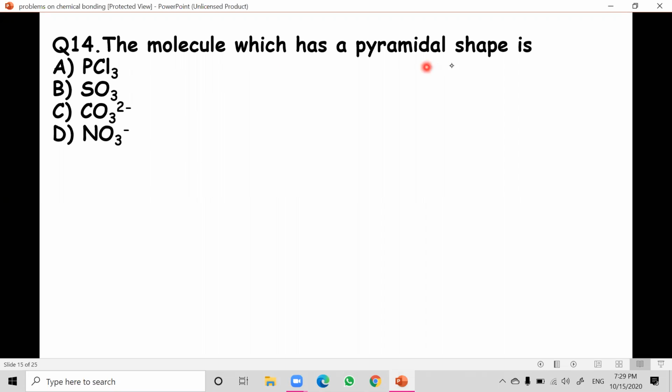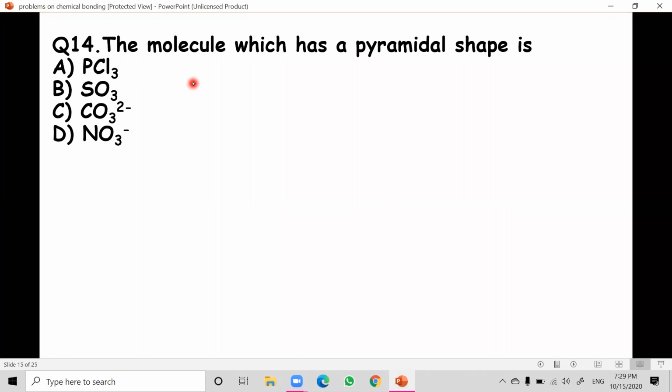The molecule which has a pyramidal shape. Pyramidal shape means like in the case of ammonia. Ammonia is nothing but pyramidal shape. So they are asking for the molecule which has pyramidal shape. The first one is PCl3. Simply, like ammonia, we have PCl3.